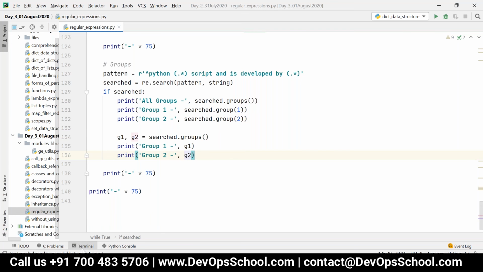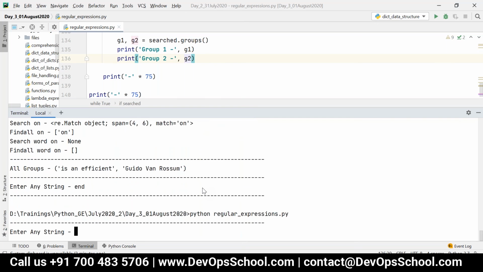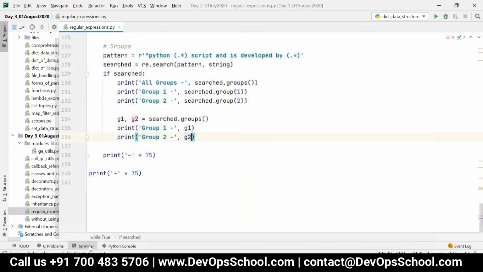Let me check the output now. Now you can see group 1 is "is an efficient", group 2 is Guido Van Rossum. So anyway you can retrieve it. Clear, Ajmal?